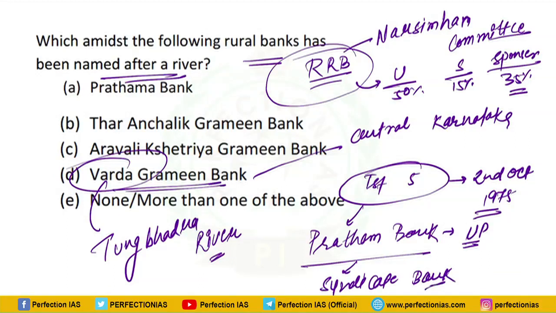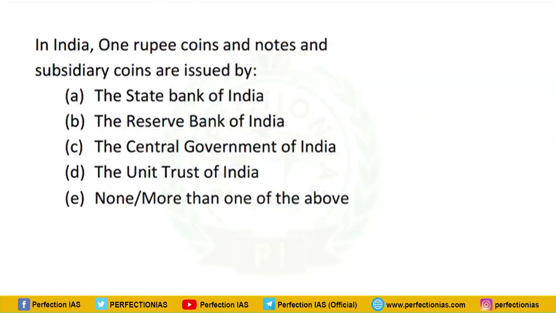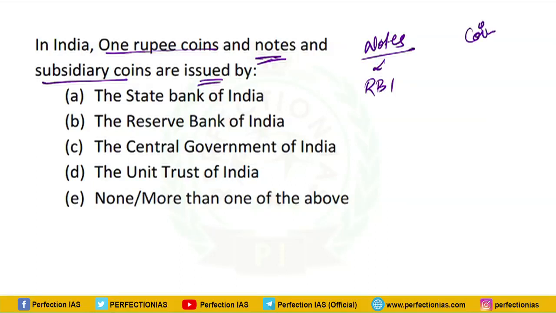So Syndicate Bank was 35% owner into this. State of Uttar Pradesh is going to be 15% owner, and remaining 50% will be owned by central government. Next question is, in India, 1 rupee coins and notes and subsidiary coins are issued by. So first thing first, the notes, currency notes, are issued by RBI, and coins are issued by Government of India.